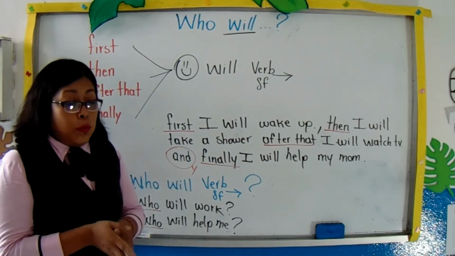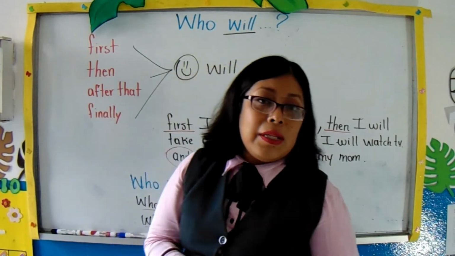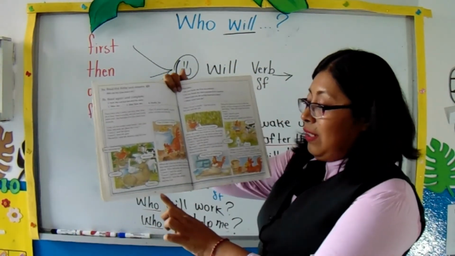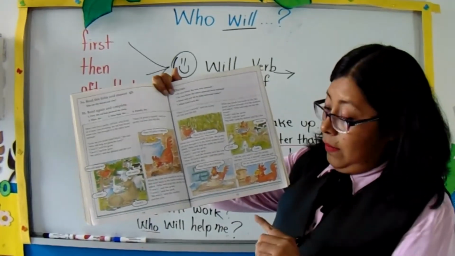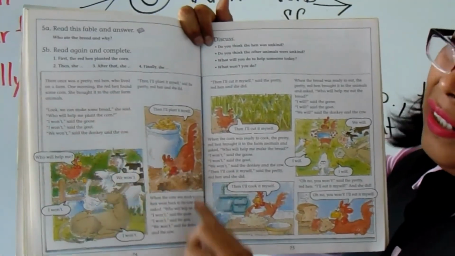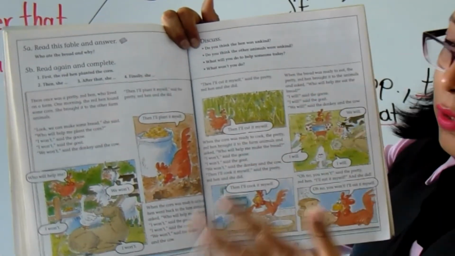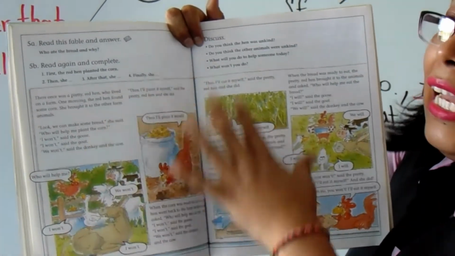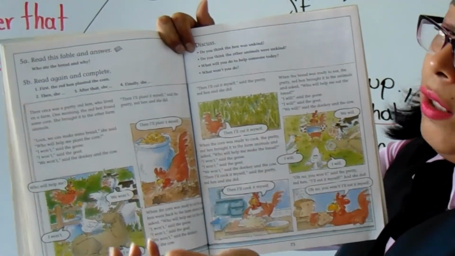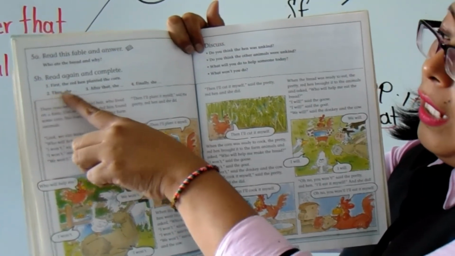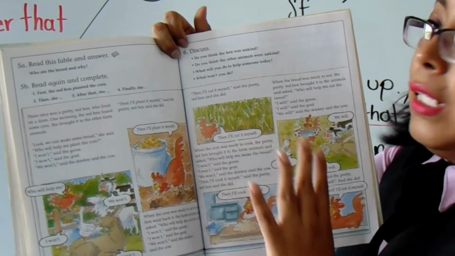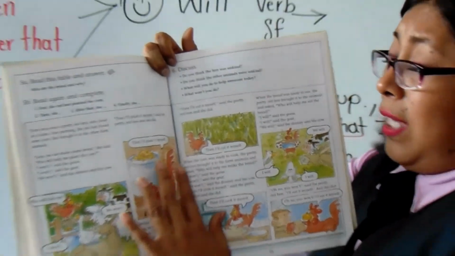Then we have to work with our student book. Vamos a trabajar con nuestro libro del estudiante in the pages 74 and 75. For this one, we have to read all the lecture. Tenemos que leer the lecture, la lectura, and we have to answer these questions. If you check it, we have to use first, then, after that, and finally. Yes? And that's all for this book.